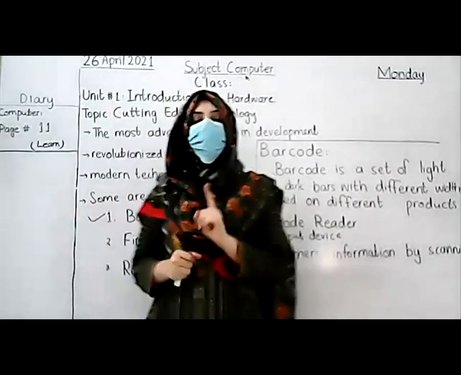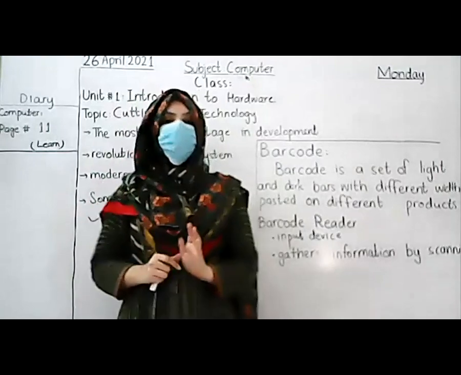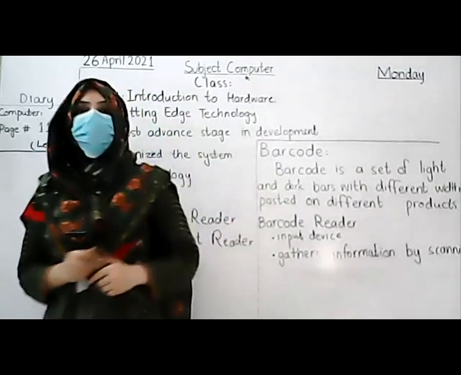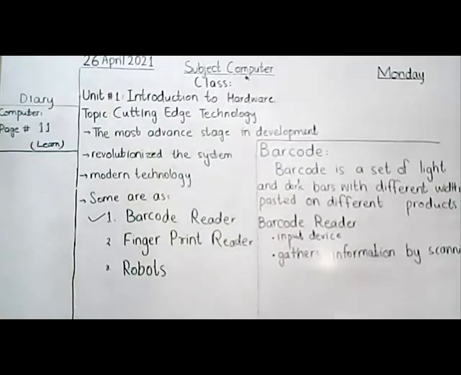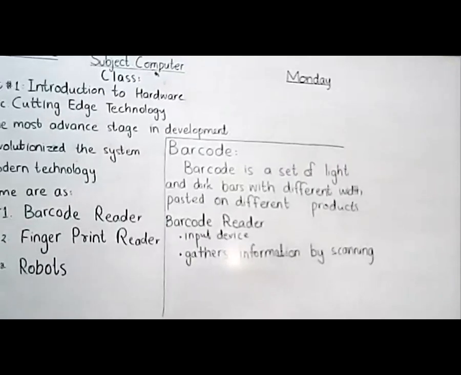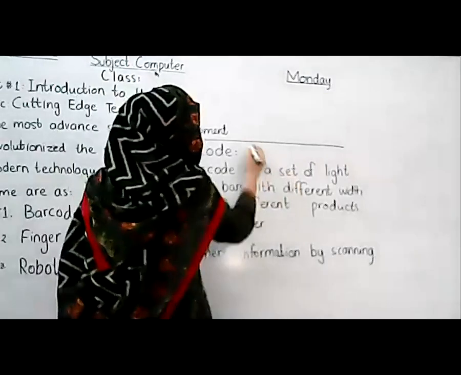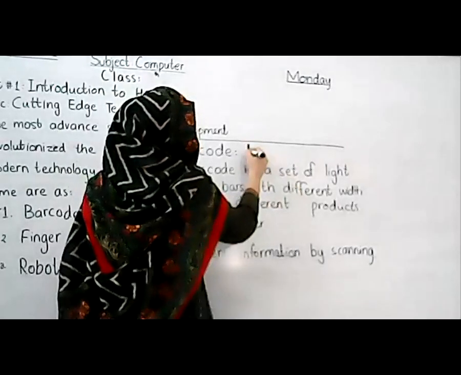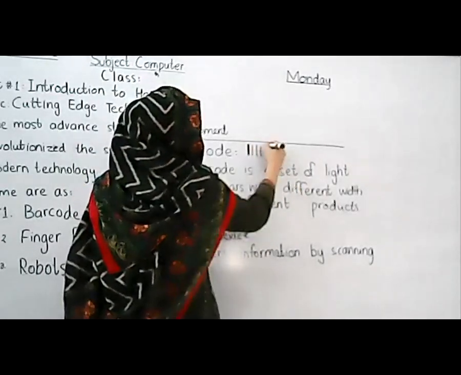So first of all, we will go for the barcode. What is the barcode? Barcode basically is a set of light and dark bars. It consists of light and dark lines, or you can say bars. Here you can see like this.